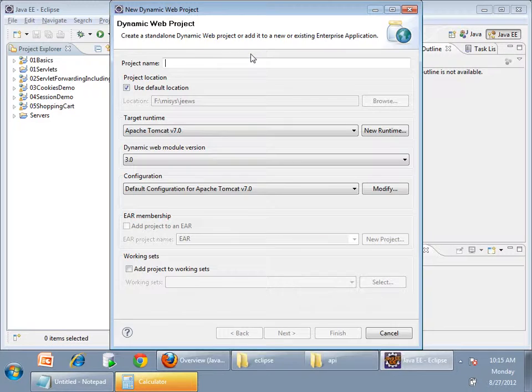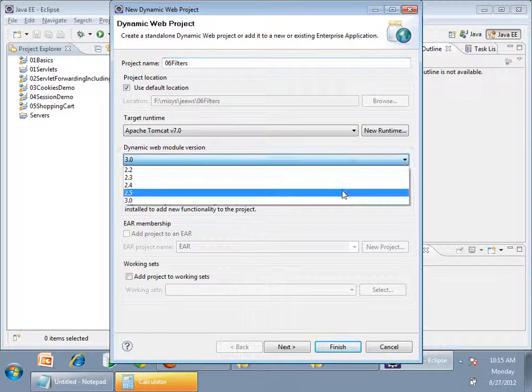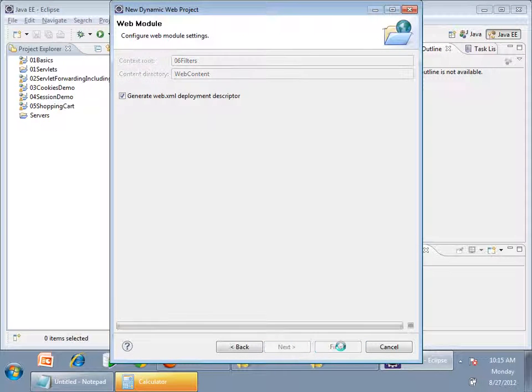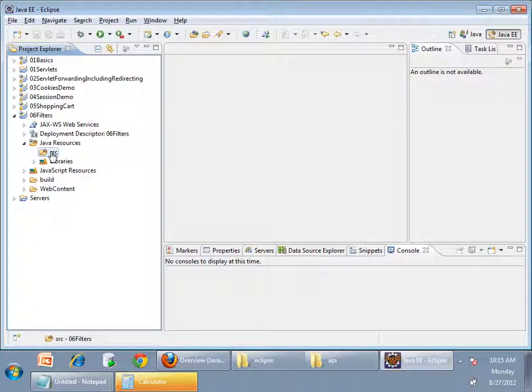Creating a new project, 06 filters. Next I'm writing new servlets, servlet A and servlet B, that's all.